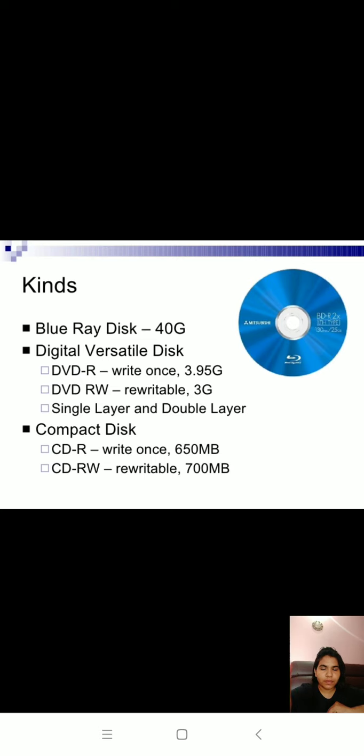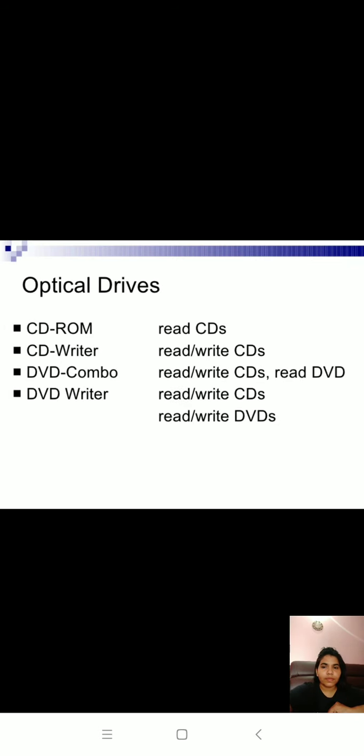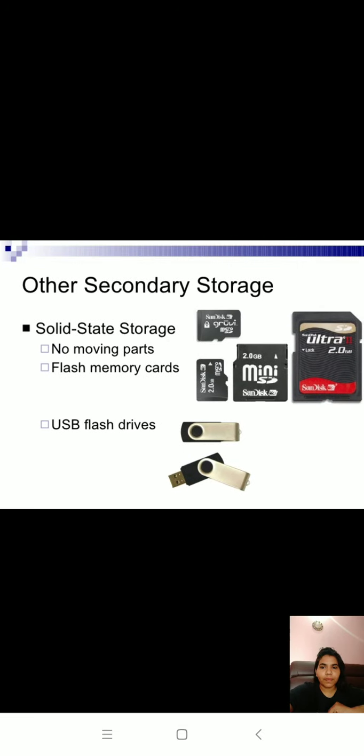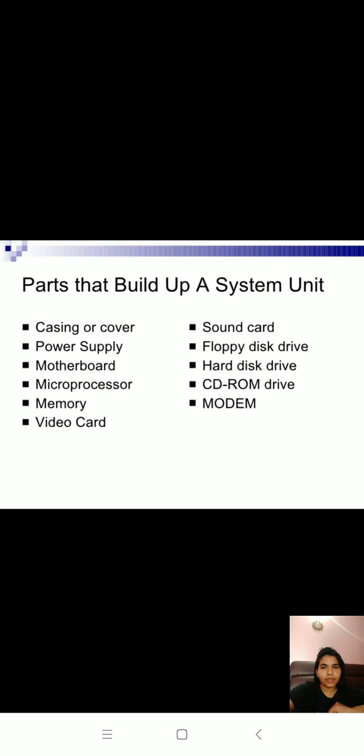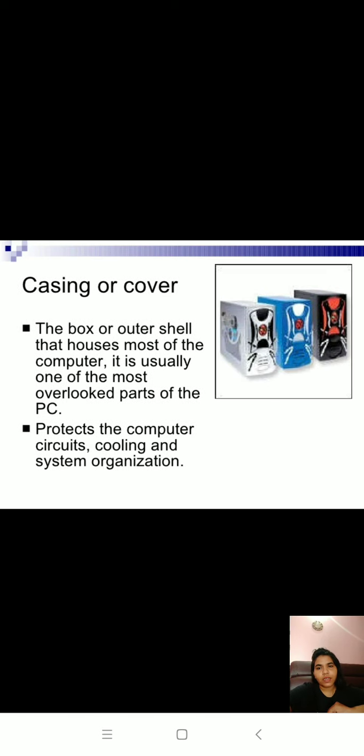Compact disc is an optical drive. Other secondary storage with no moving parts are flash memory cards and USB flash drives.